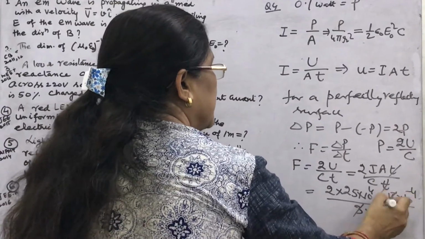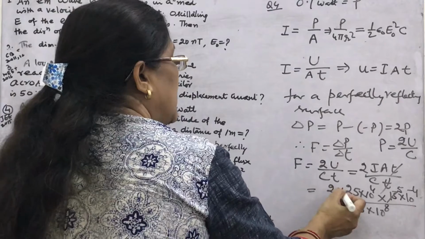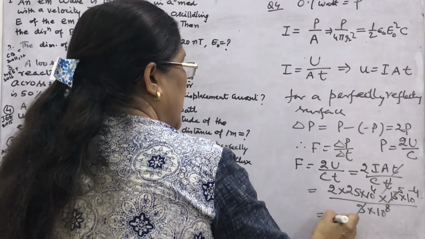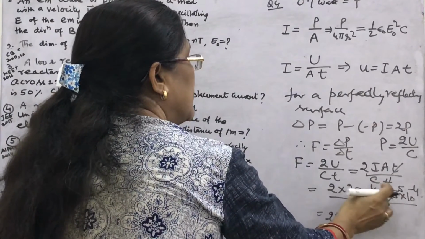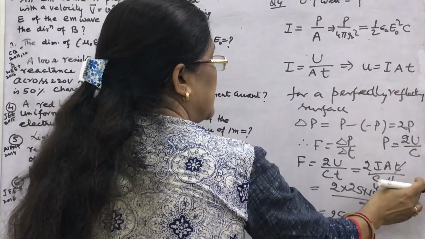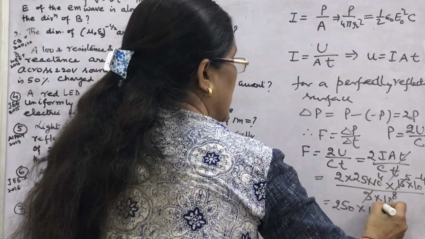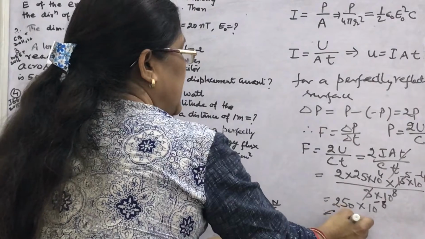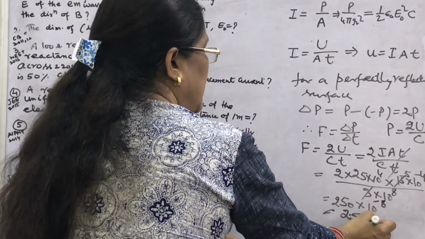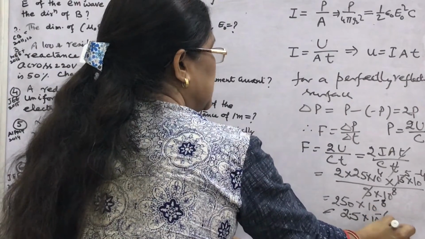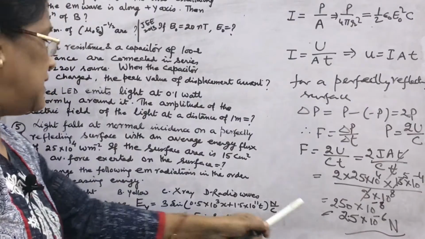Now 3 5s are 15, 5 2s are 10, this is 250, and what is the power of 10? This is 4 plus 8 minus 4 minus 12, this will be minus 8. So you can write 2.5 into 10 to the power minus 6 Newton. So this amount of force is exerted.